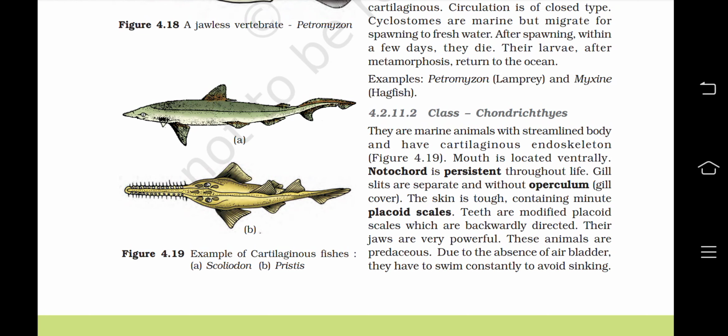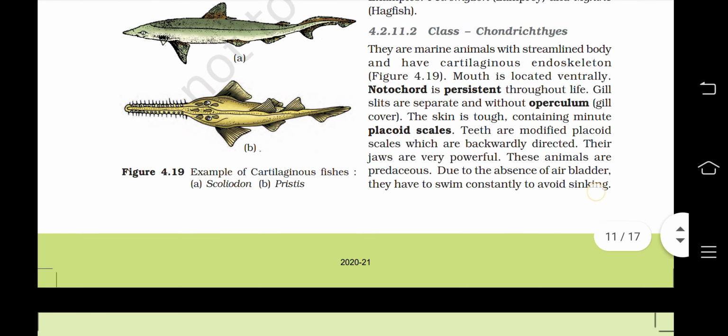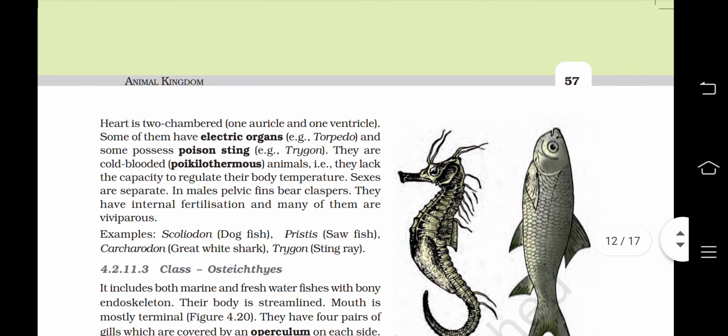Figure 4.19, examples of cartilaginous fishes. A is Scoliodon, B is Pristis. Heart is two-chambered, one auricle and one ventricle. Some of them have electric organs, example Torpedo, and some possess a poison sting, example Trygon.